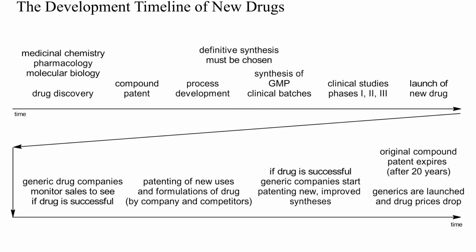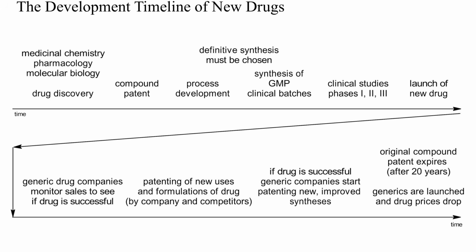Then the process chemists take over and find a synthesis suitable for the preparation of the clinical batches of the drug and for the large-scale production. This synthesis is registered together with the drug and cannot be easily changed later because the impurity profile of the drug depends on its synthesis. If the drug passes successfully all 3 clinical phases, it will be manufactured by this synthesis established during process development.